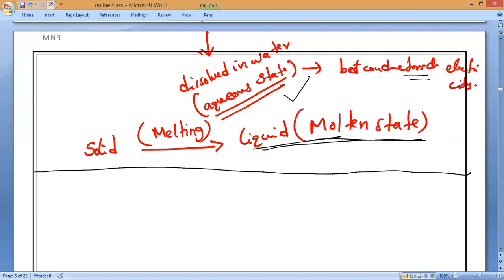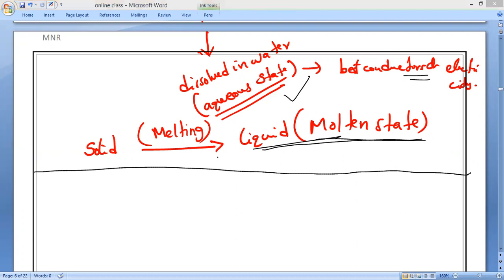Write all the four properties. This is a point which will come in class 10th, in around 2 chapters you will get the same thing: properties of ionic compounds. Based upon that only we will decide whether a chemical reaction will take place or not. So that is what you have to remember. Is it okay, guys? Any doubt or clear?